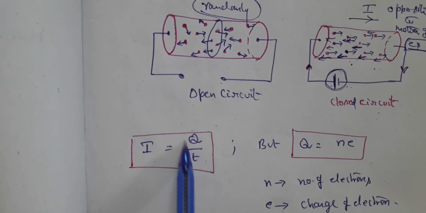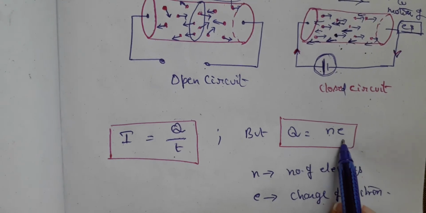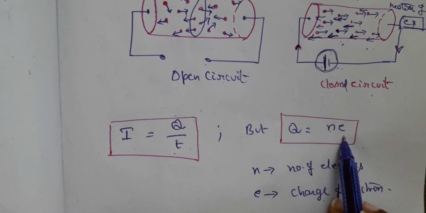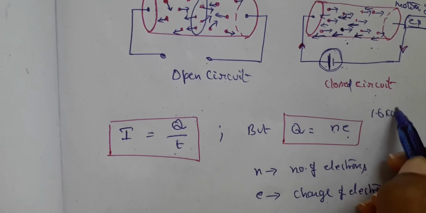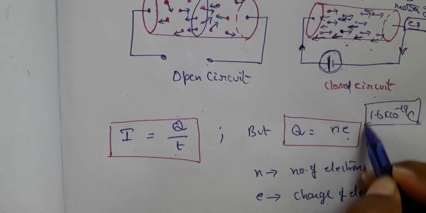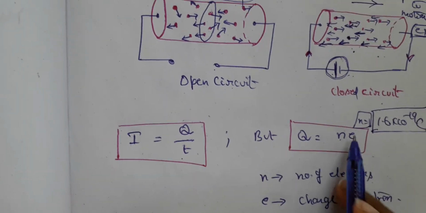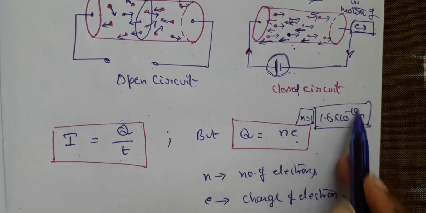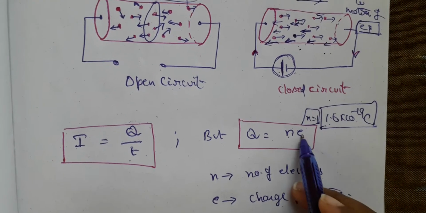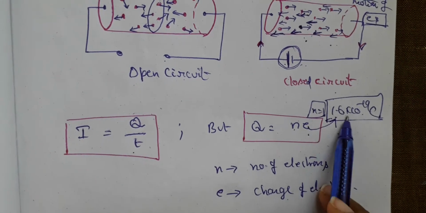Now what is Q? Net charge means the number of electrons multiplied by the charge of the electron. So if it is only one electron, what is the charge here? 1.6 into 10 power minus 19 coulombs. That is when only one electron is here, that means when n is equal to 1. If there are 2 electrons, then you need to multiply this with 2 into 1.6 into 10 power minus 19, is it not? So when only one electron is crossing, you can take this.